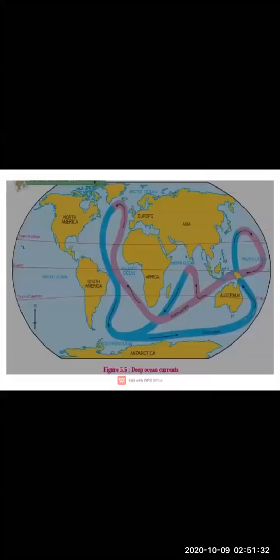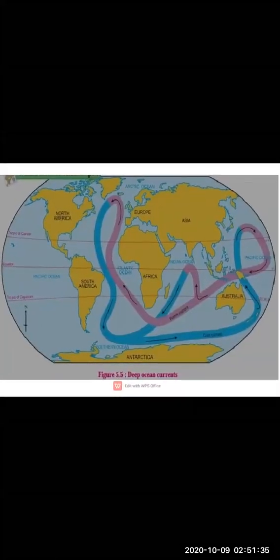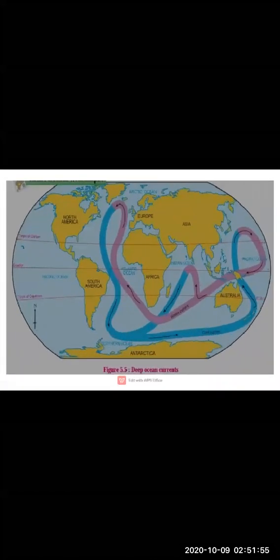So here you can see this in the map, children. This is in your textbook, on page number 32, deep ocean currents. Here you can clearly see how the warm and cold currents are flowing in these particular regions. Now see, children, the difference in temperatures of various parts of the ocean is the major reason behind the deep sea current.